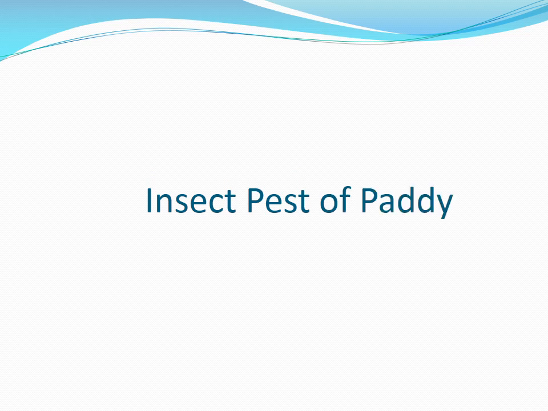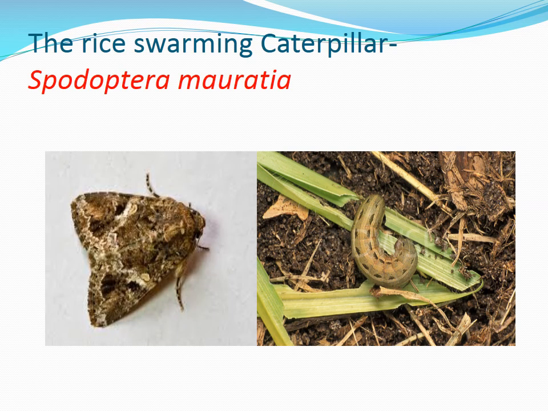Insect pests of paddy. The main insect pests of paddy are the rice swarming caterpillar, which is known as Spodoptera mauritia, and the rice bug, Leptocorisa acuta. These two are the insect pests of paddy. So we will study in detail about each of these pests.